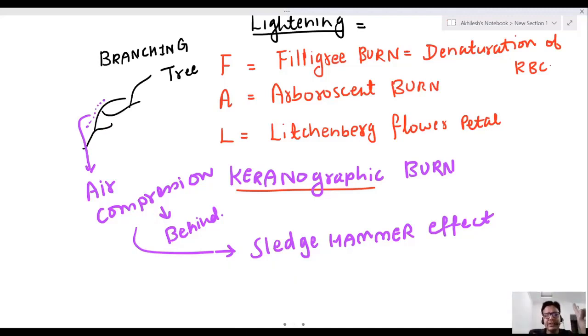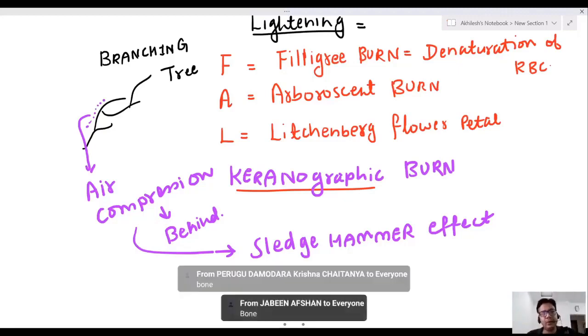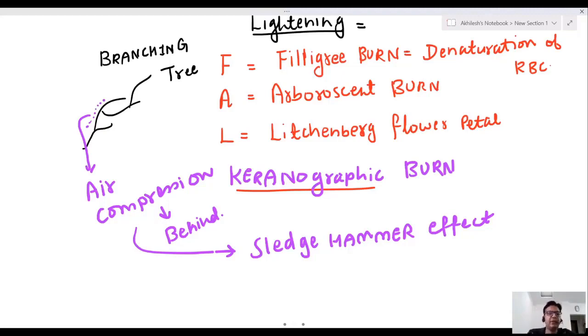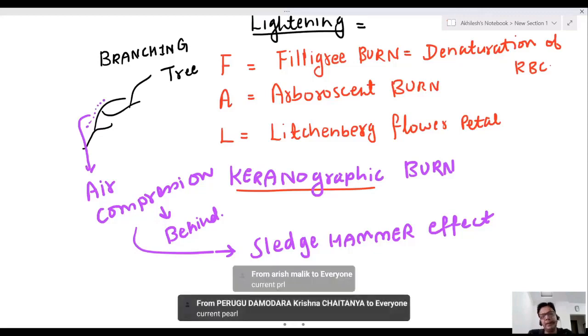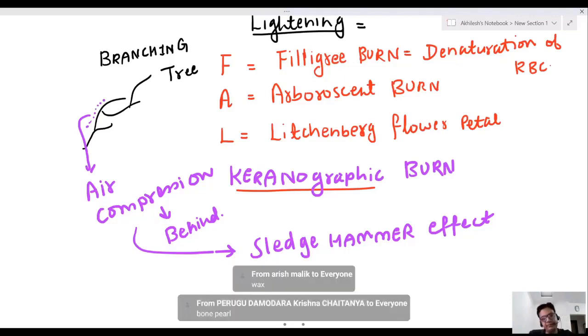What is the highest resistance structure for burn? In electrocution, which is the highest resistance structure? Bone. Metal of the wire goes inside your skin. What is it known as? Current pearl. Calcium deposited inside the skin and subcutaneous tissue is known as wax dripping. Very good.